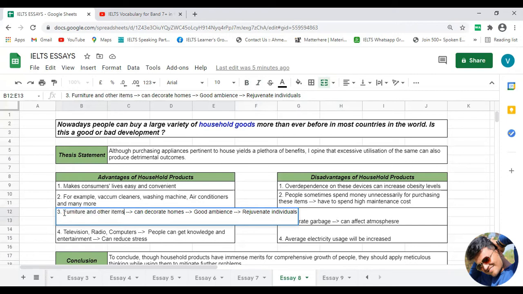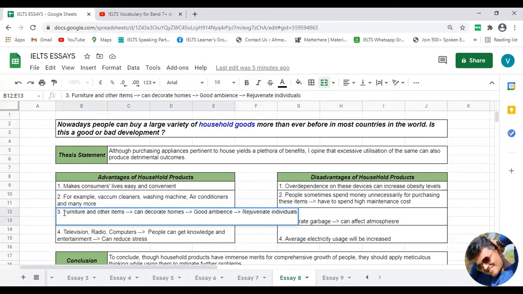And if your home is decorated properly, then the overall atmosphere of your home or of your house would be quite good or quite positive, right? So instead of atmosphere of home, you can also use the word ambience. They have a similar meaning.